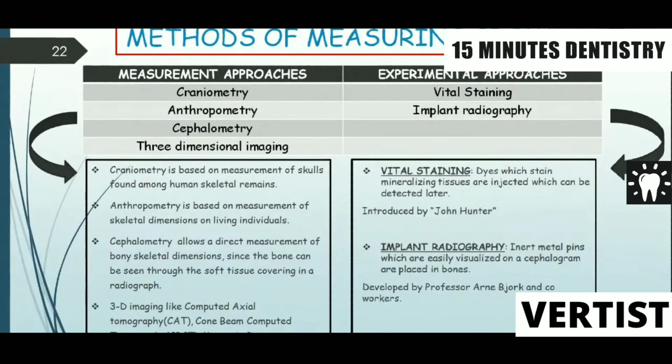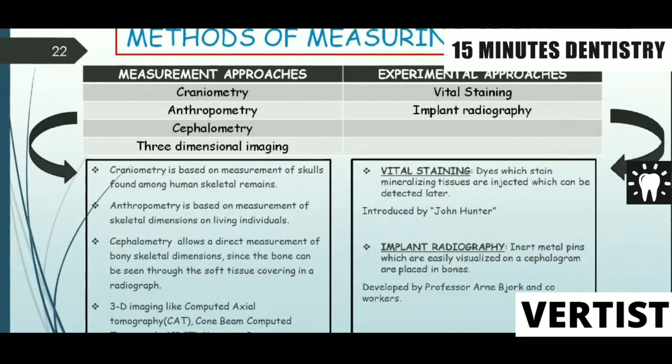Next, under this growth and development, what you are supposed to know is methods of measuring growth. My dear students, the basic methods are classified under 2 groups: measurement approaches and experimental approaches. Under the measurement approaches, you have craniometry, anthropometry, cephalometry, and 3-dimensional imaging. Under experimental approaches, you have vital staining and implant radiography.